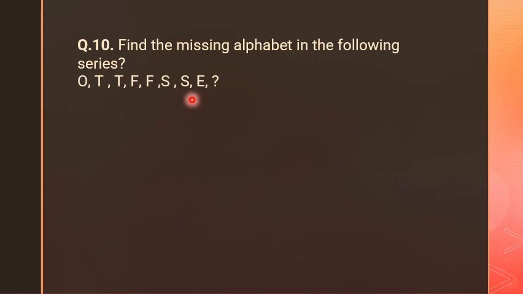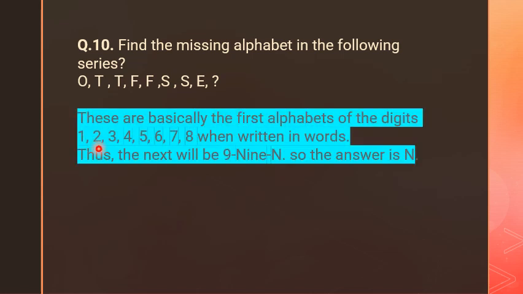Obviously, after 7, 8, it's 9. These are basically the first letters of the digits 1, 2, 3, 4, 5, 6, 7, 8 when written in words. Thus the next will be 9, that is N-I-N-E, N. So the answer is N. You have to write down the answer N.